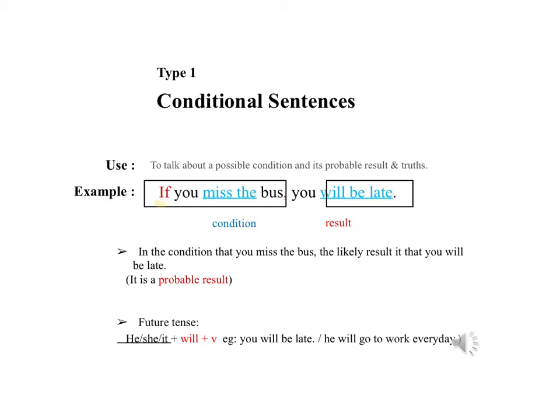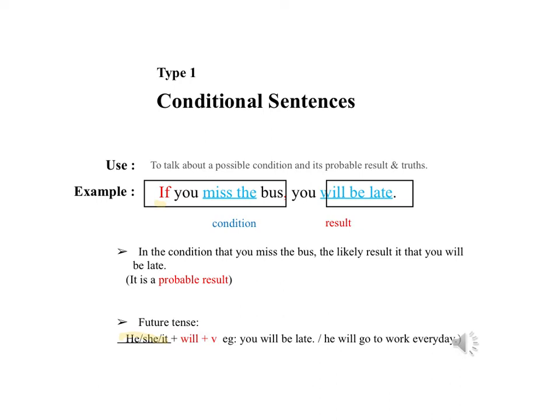Okay? So in type 1 conditionals, the main clause uses future tense. So when we're talking about the pronouns, we use he, she, and it. Then we add will. You can also use you, they, them for plural.